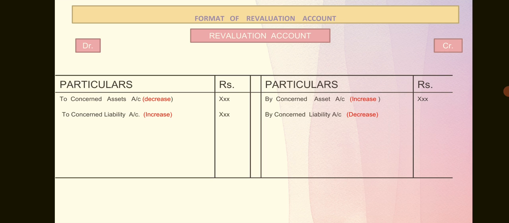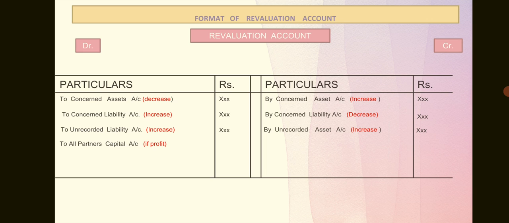Next, by concerned liability, we are writing it on the credit side because it shows that the liability has decreased, so we are posting it on the credit side because it's a gain for us. Next, if there is any unrecorded asset, it is a profit for us, so it is credited. Next, if there is any unrecorded liability, it's a loss for us, it will increase the liability value, so it is debited.